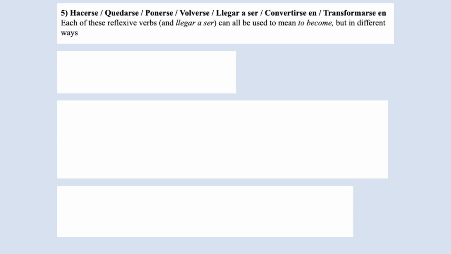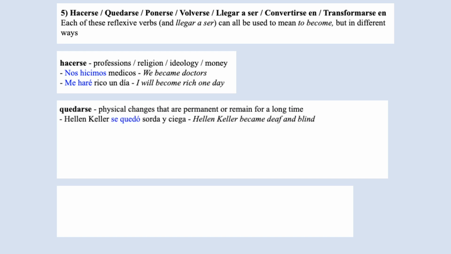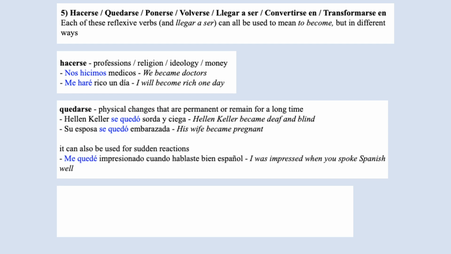Several reflexive verbs can be used for the verb to become, but they are used in different ways. Hacerse is for professions, religion, ideology, or money. Nos hicimos médicos. Me haré rico un día. Quedarse is for permanent or long-lasting physical changes. Helen Keller se quedó sorda y ciega. Su esposa se quedó embarazada. You can also use it for sudden reactions. Me quedé impresionado cuando hablaste bien español.